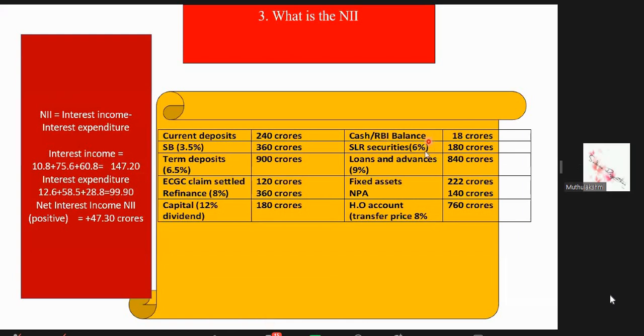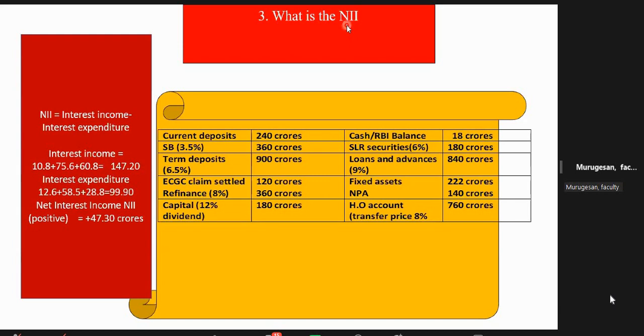Lastly, you please repeat that, sir. Which one? Everyone has to wait now, sir. Okay. One more time for everyone. For us, no problem. But, okay. Yes, friends. Friends, every bank works for NII. Please remember, NII is the major concern of every bank. What is NII? How much interest income you are getting, how much interest expenditure you are paying.